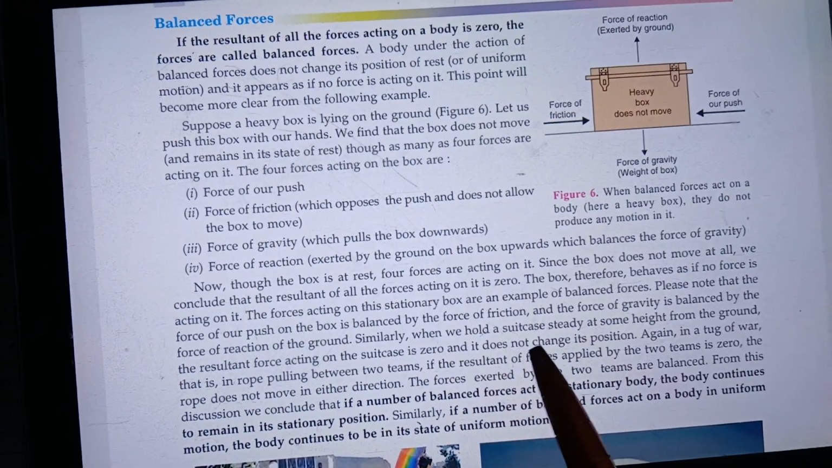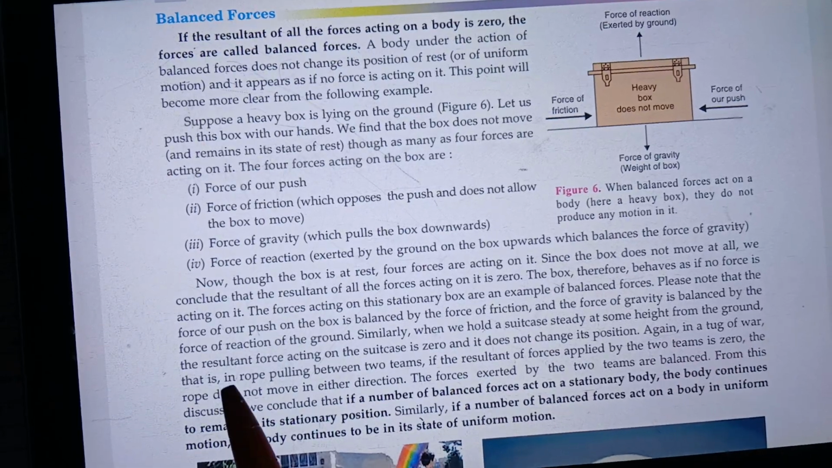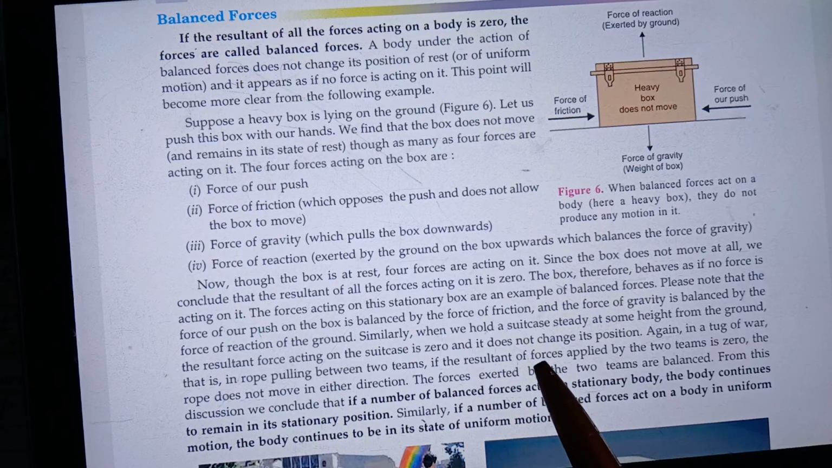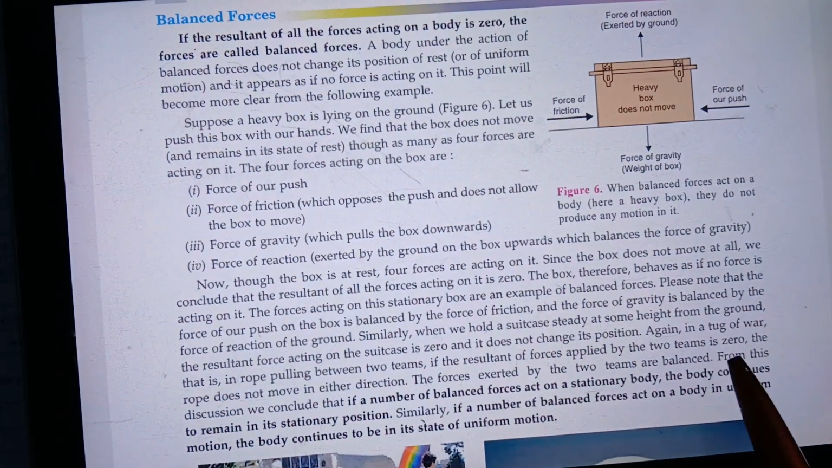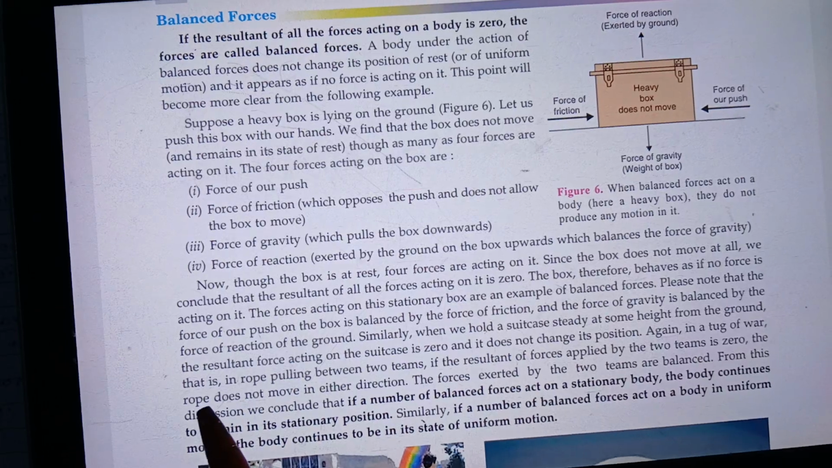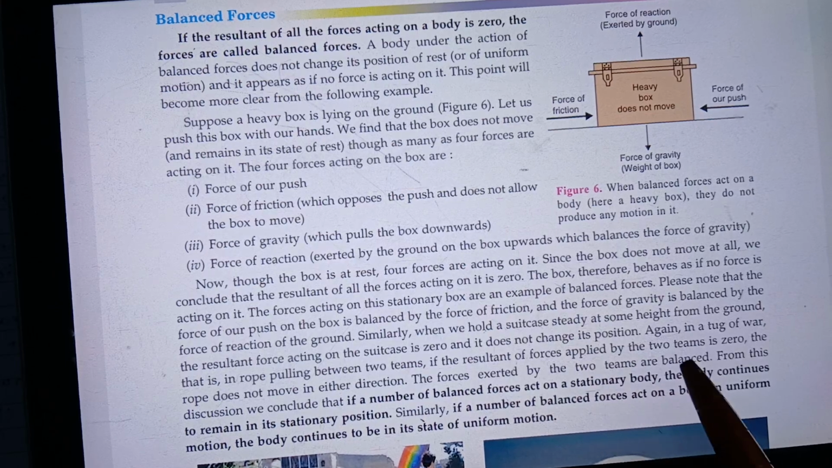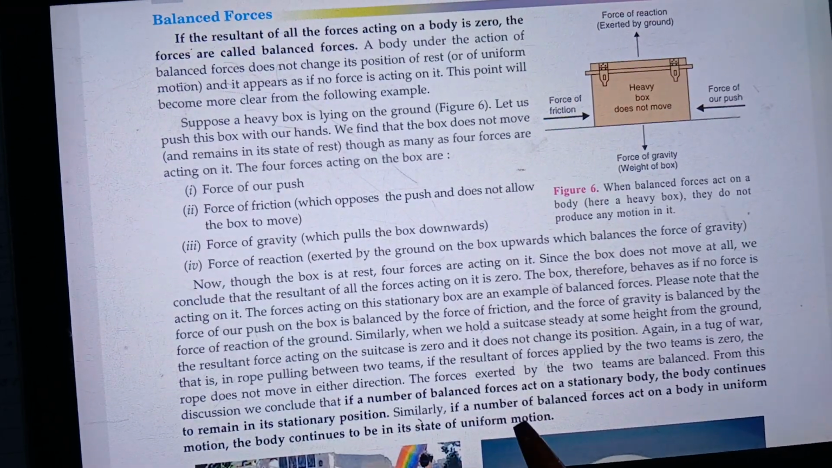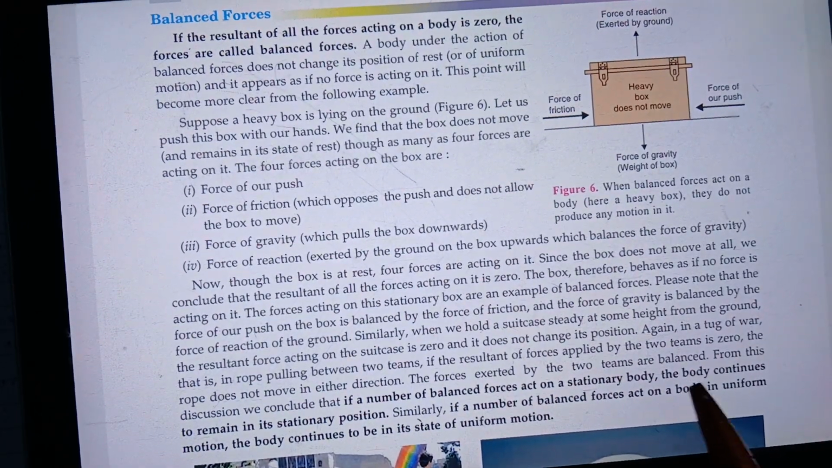Similarly, when we hold a suitcase at some height from the ground, the resultant force acting on the suitcase is zero, and it does not change its position. Again, in a tug of war, that is, in a rope pulling between two teams, if the resultant of the forces applied by the two teams is zero, the rope does not move in either direction. The forces exerted by the two teams are balanced.